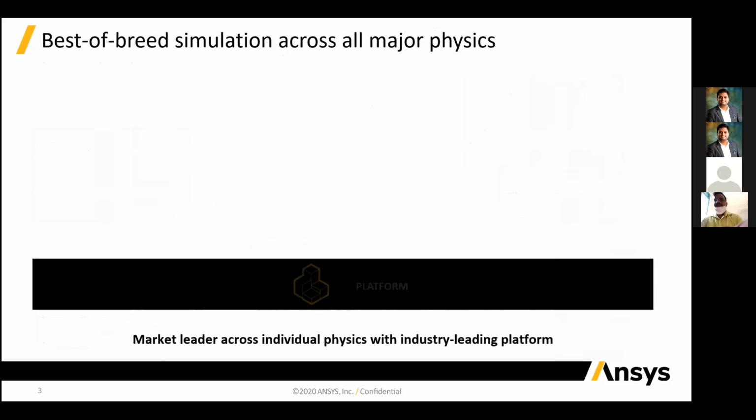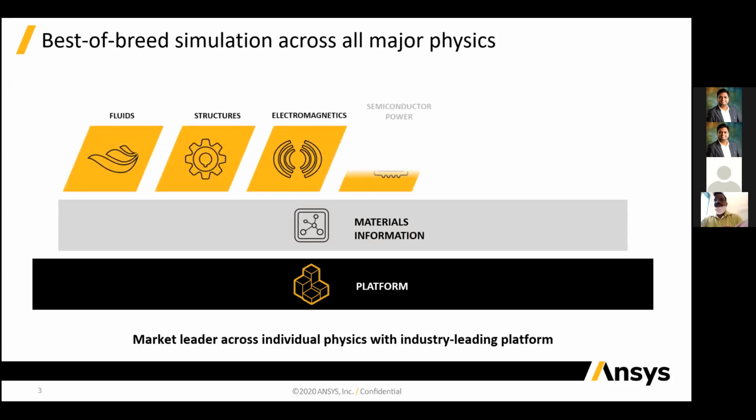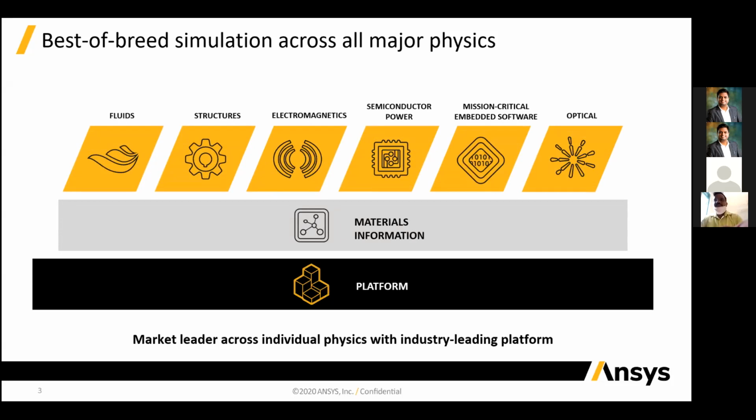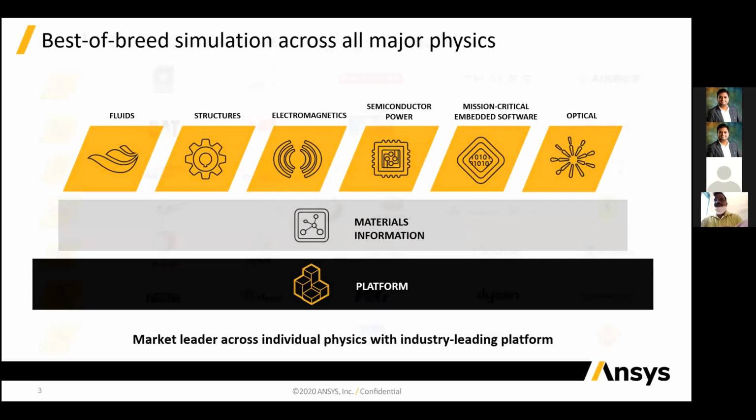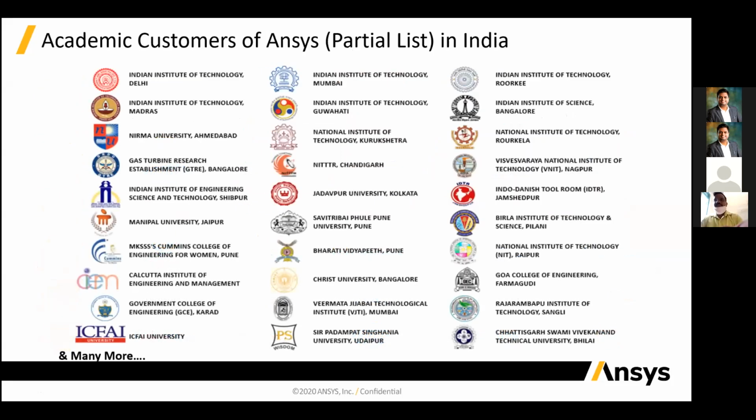These are the platforms provided. In this platform, material information is present, and for that ANSYS has Granta. From Granta you can access more than 2000 elements, which you can easily use and analyze. Then you can do fluids, structural, electromagnetics, semiconductor power, embedded software, and optical design. Our world-class customers include ABB, P&G, and Philips, and our academic customers in India are prestigious institutes like the IITs and some NITs.